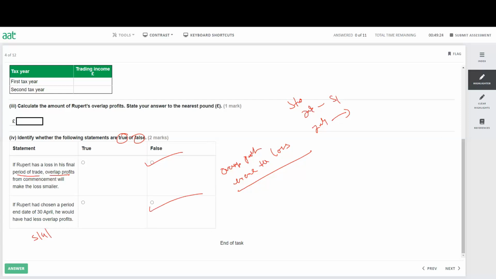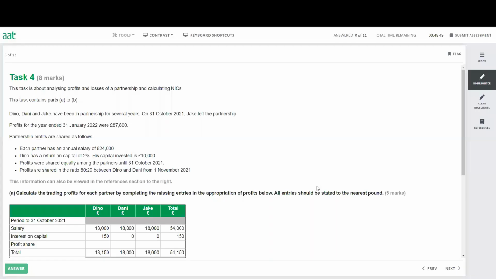All right, let's move to the next one. This question is from partnerships, and we have 8 marks for this question. This task is about analyzing profit and loss of a partnership and calculating national insurance contribution. This task contains parts A to B. So let's read this question. Dino, Danny, and Jake have been in a partnership for several years. On 31st of October 2021, Jake left the partnership. Remember, as soon as you see someone has left or someone has joined, you need to make sure you stop there.